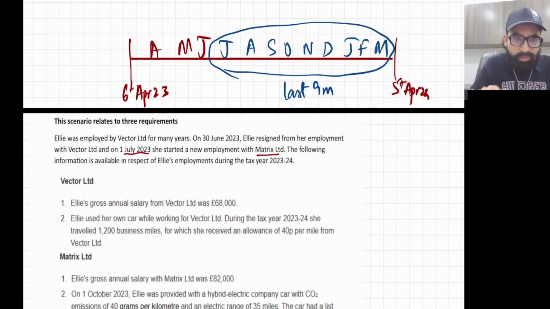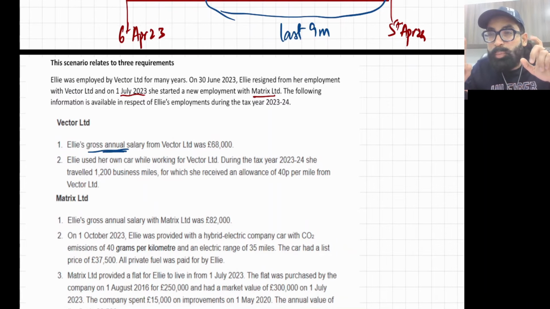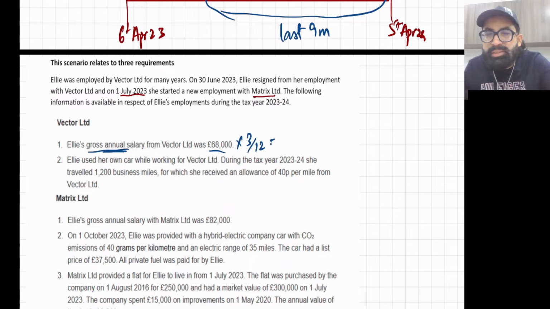Now, what they are saying, Vector Limited Ellie's annual salary is 68,000. Annual means 12 months. So what you will do? Definitely I'll be solving on the spreadsheet. 68,000 into 3 upon 12, because this is annual salary and she worked only 3 months for Vector Limited in this fiscal year.